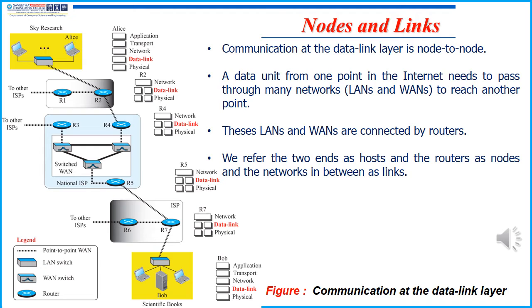links. In this picture we can see that Alice is sending a message to Bob, who is present at Sky Research, through the network. The data sent by Alice will reach Bob by means of various routers and switches present in this network. Initially, Alice will send a message through the internet service provider, and that will reach the routers R1 and R2 and again R3 and R4, and it will pass through the switch WAN which is connected in the ISP, and finally it will reach the destination, Bob's system.